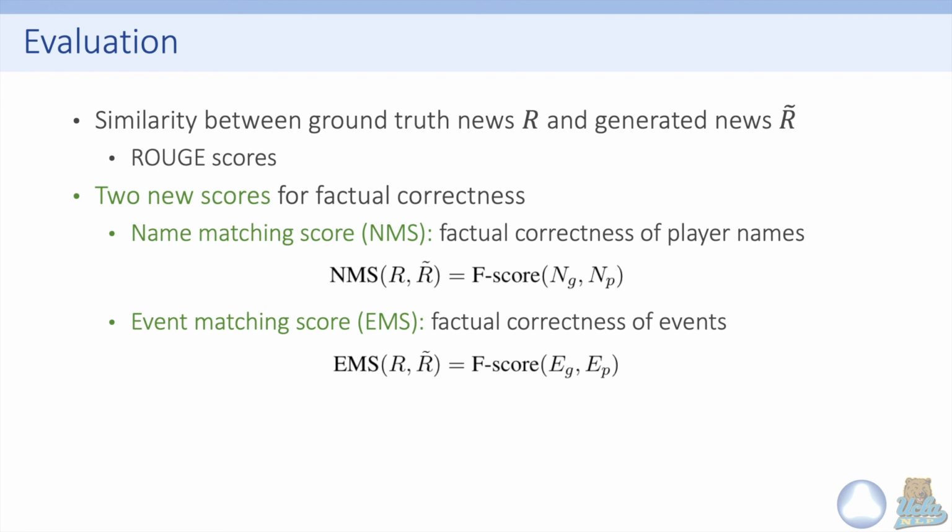This score is to evaluate the factual correctness of events. We predefine some keywords to indicate soccer events and calculate the intersection between the events in the ground truth news R and the events in the generated news R tilde.